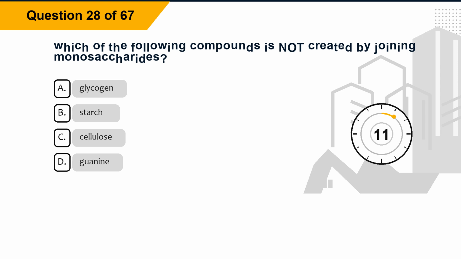Question 28. Which of the following compounds is not created by joining monosaccharides? Option A, glycogen. Option B, starch. Option C, cellulose. Option D, guanine.